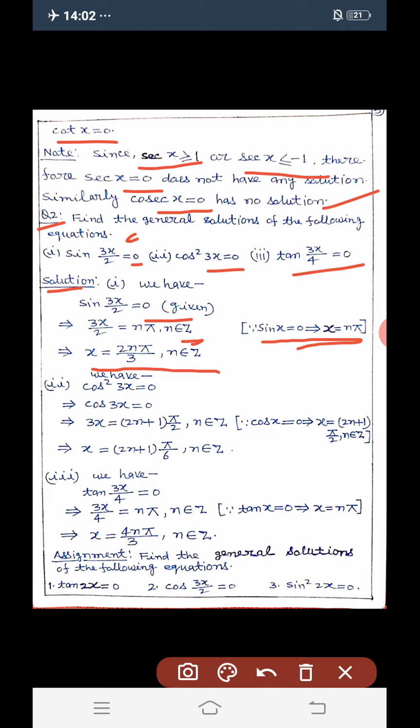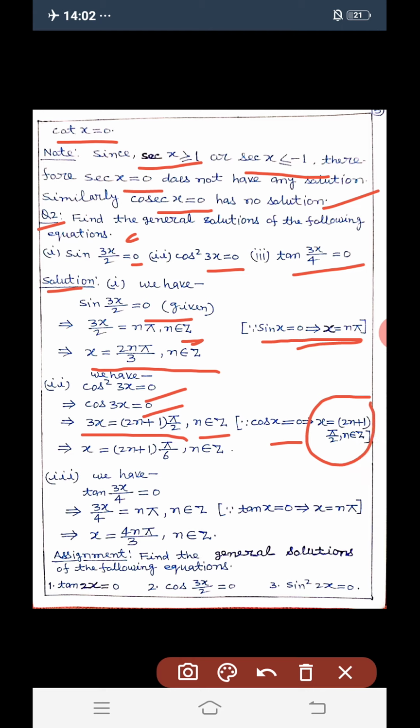Second, cos²3x = 0. It is already given, implies that cos 3x = 0, and this implies that 3x = (2n+1)π/2, where n belongs to integer. Dear students, we already know that cos x = 0 implies x = (2n+1)π/2, where n belongs to integer.